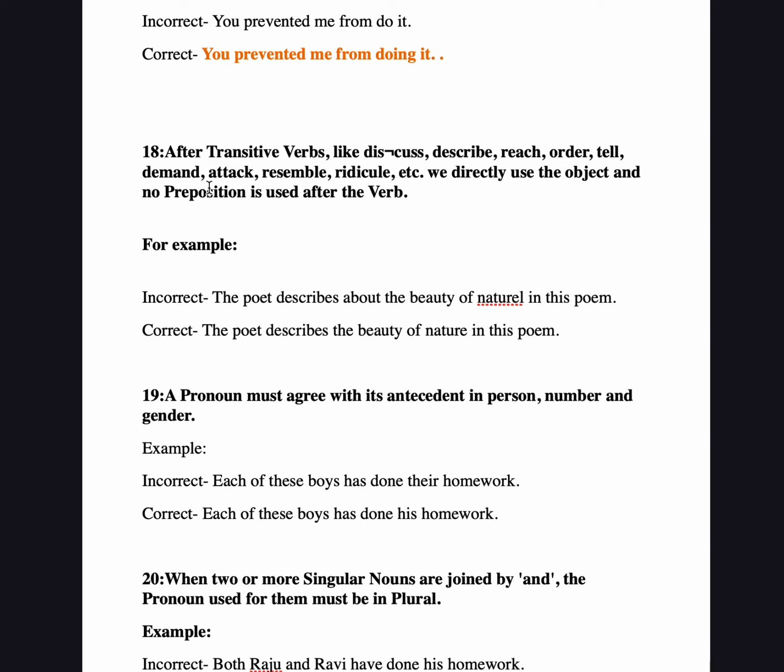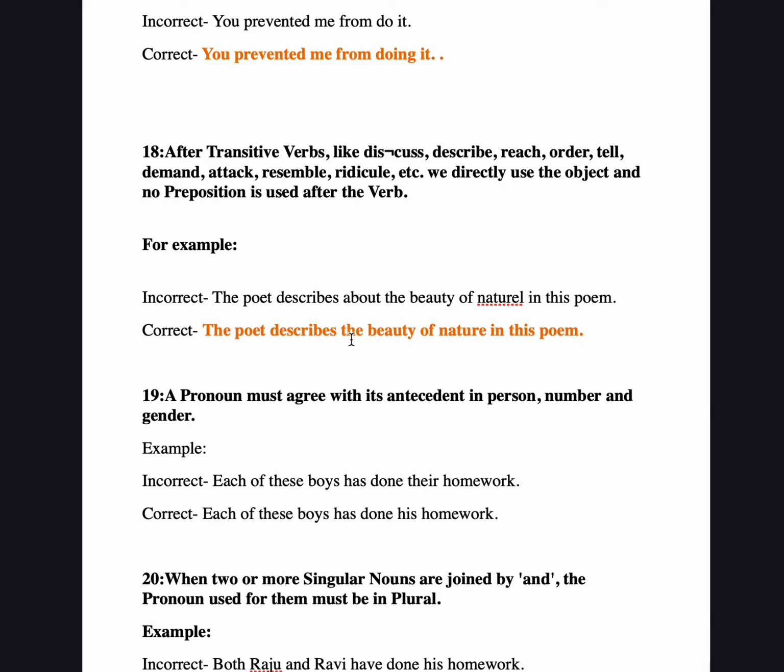Now moving to the 18th rule. After transitive verbs like discuss, describe, reach, order, tell, demand, attack, resemble, ridicule, etc., we directly use the object and no preposition is used after the verb. We will use it directly. "The poet describe about the beauty of nature in his poem." Now here "describe about the beauty" is an incorrect sentence, because the word describe itself means describing the beauty of nature.